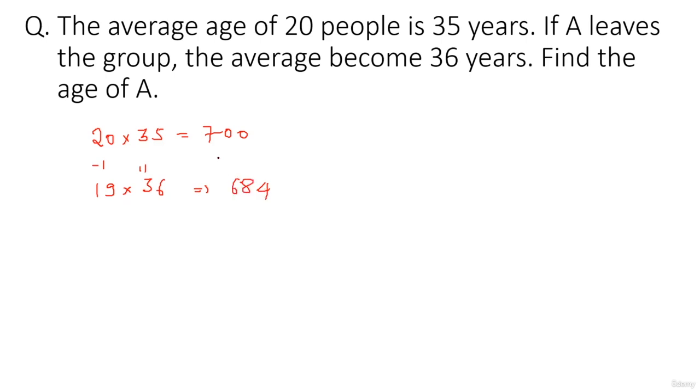Okay, so basically if you observe carefully, when A was in the group, the total was 700. When A left the group, the total is 684. That means what would A's age have been? 700 minus 684. The answer is 16.